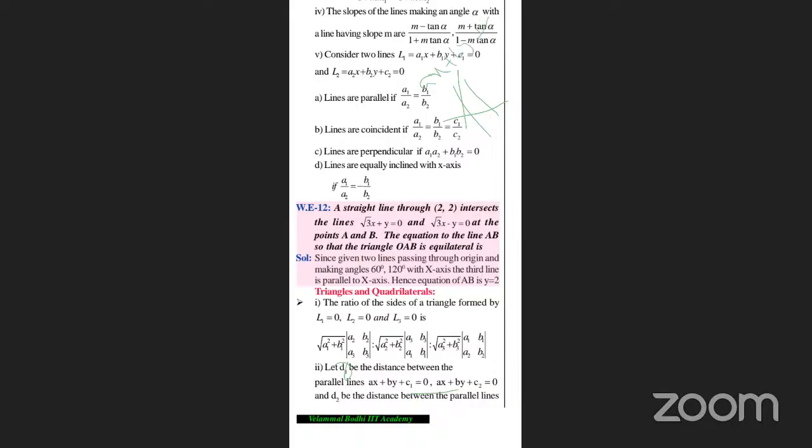And the second parallel line equation is given by Ax plus By plus C2 is equal to 0. The only thing that is changing in parallel lines is the constant. In the previous topic also we discussed the same thing.